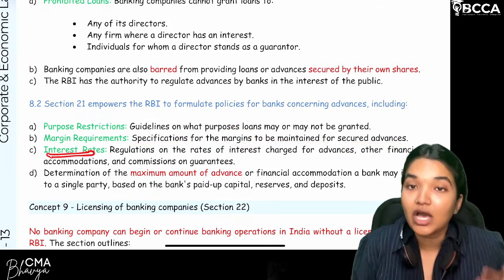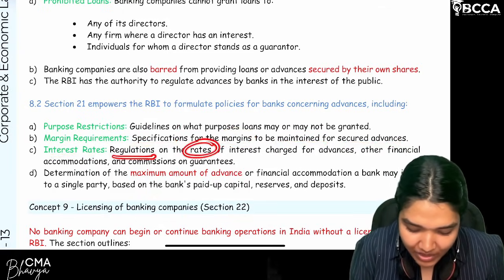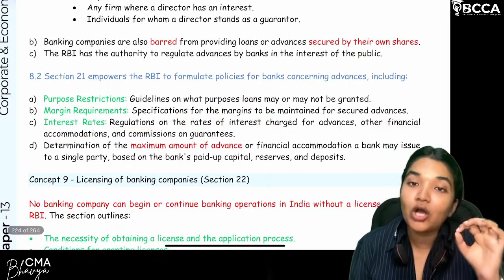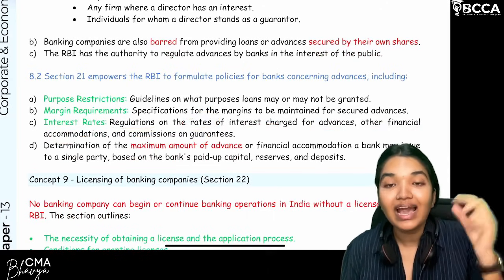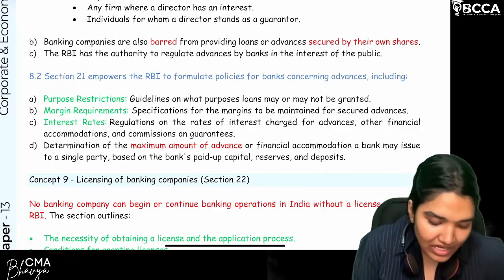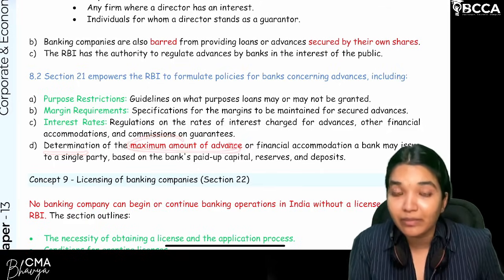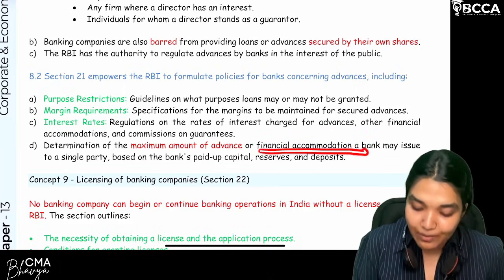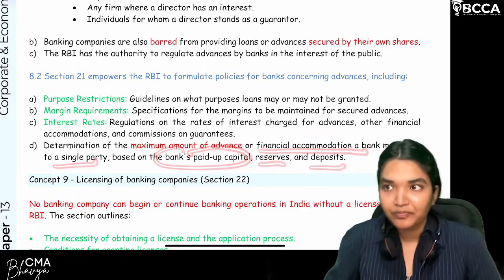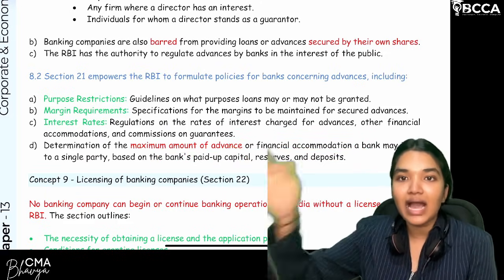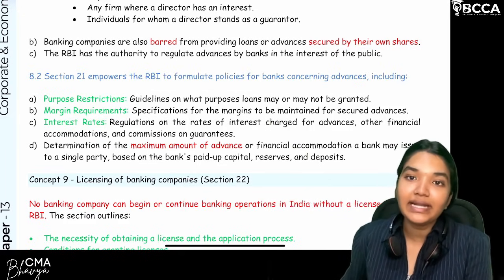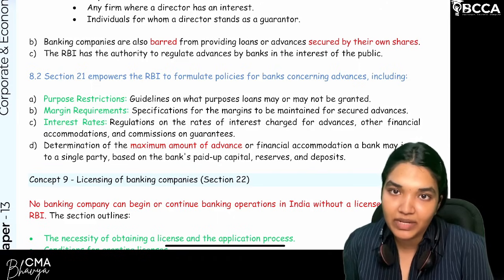Next, interest rates, how much interest should be charged. So regulations on the rates of interest charged for advances, other financial accommodations, and commissions on guarantees. For all these requirements, RBI has the power to place restrictions and impose regulations. Clear? So determination of the maximum amount, how much a bank can lend: financial accommodations a bank may issue to a single party based on the bank's paid up capital, reserves and deposits. To a single corporate house, you can't give unlimited access to the amount. There should be a maximum amount you can lend in the form of a loan. That restriction will also be placed.